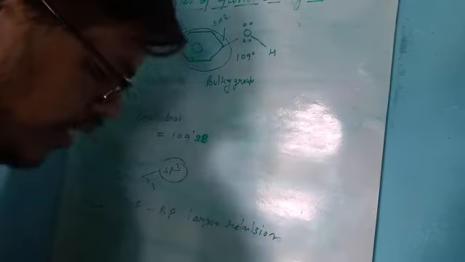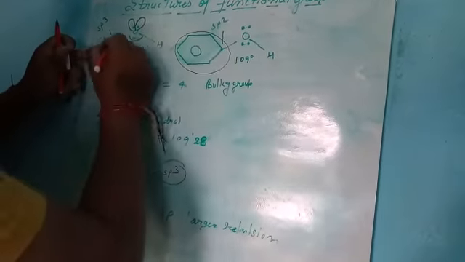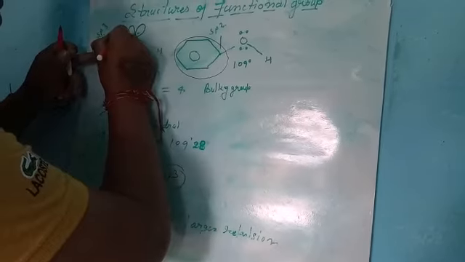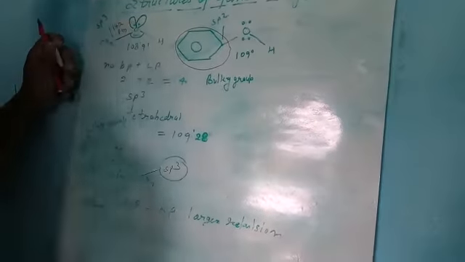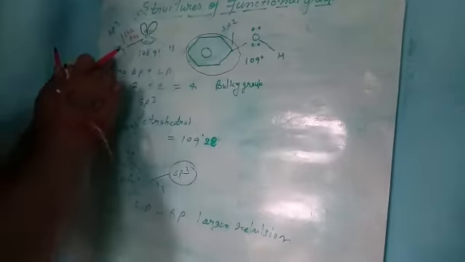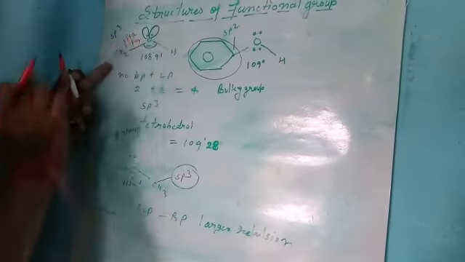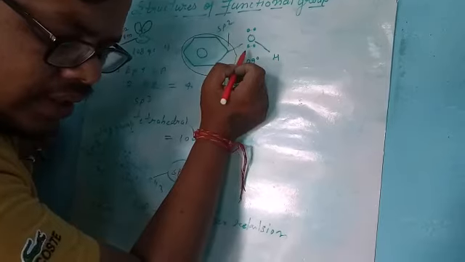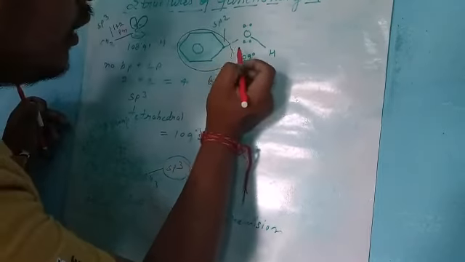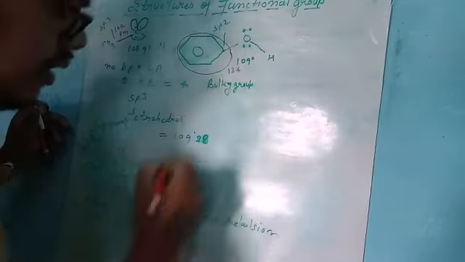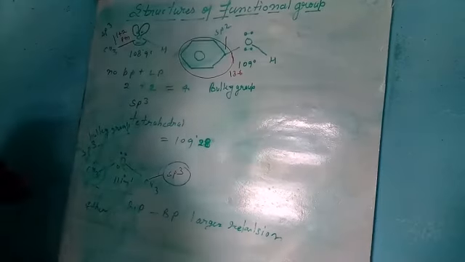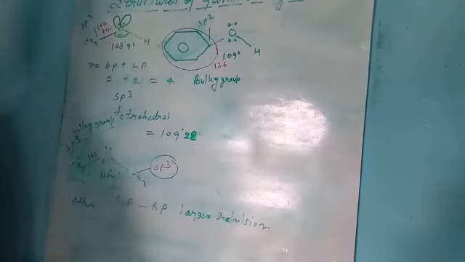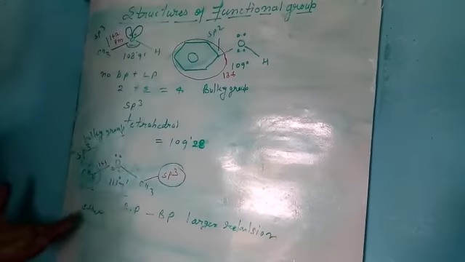And next, bond length. Focus on the bond length here: the bond length between the methyl group and the oxygen is 142 pm. The bond length in phenol is 136 pm. In the case of ether, the bond length is 141 pm. Thanks.